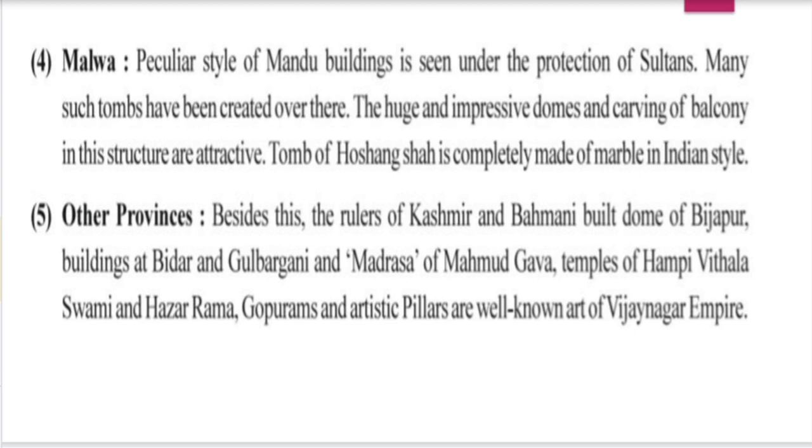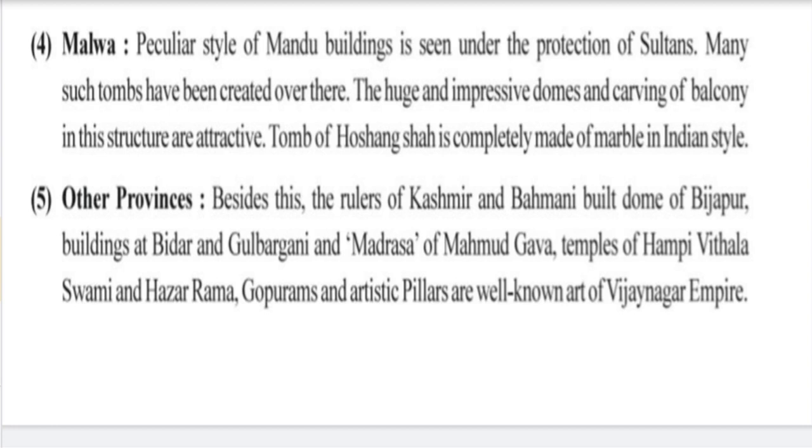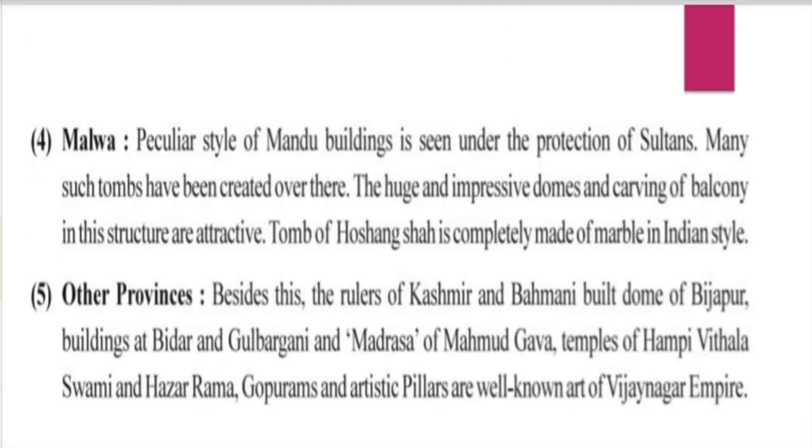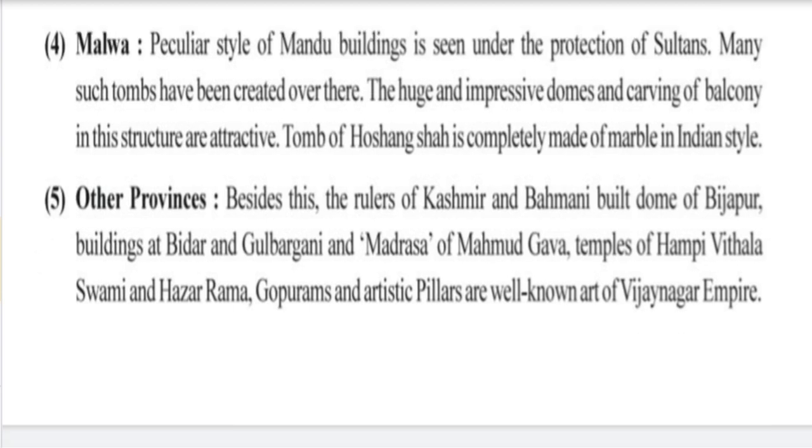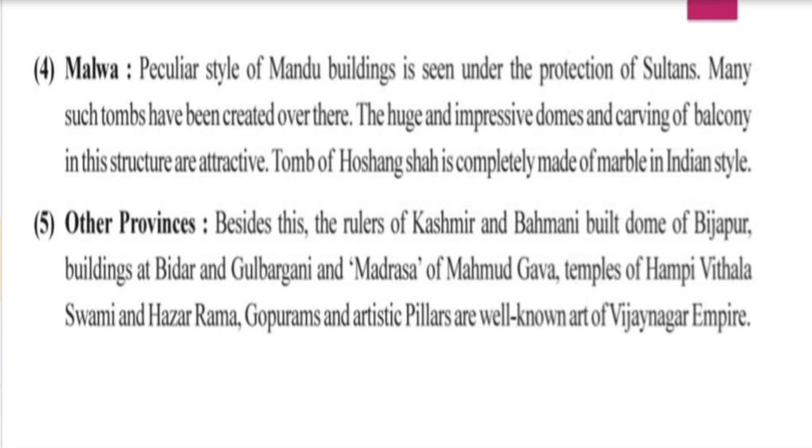The Vijayanagar kingdom was being built. So this was regarding medieval architecture. I hope you have understood this. Thank you.